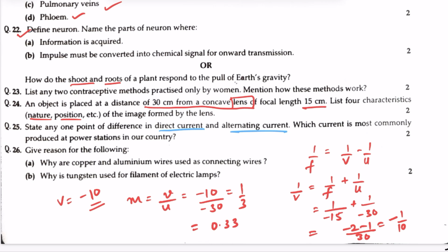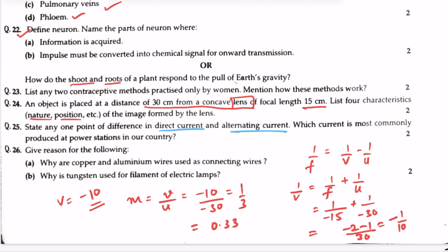Give reasons for the following. Why are copper and aluminum wires used as connecting wire? Copper and aluminum wires are used as connecting wires because they are ductile, they are malleable, and they are good conductors of electricity.